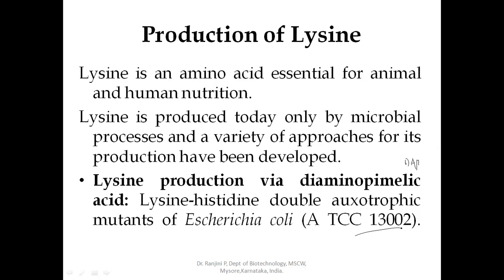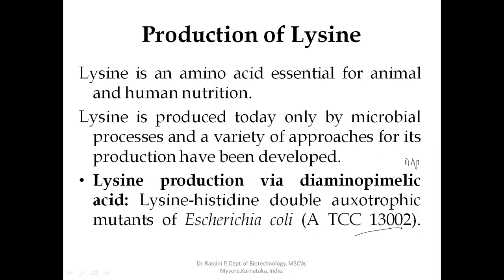L-lysine. The one complication with this DAP method of lysine is that DAP formed during fermentation is a mixture of meso and LL forms.